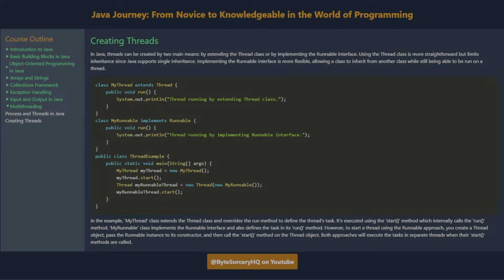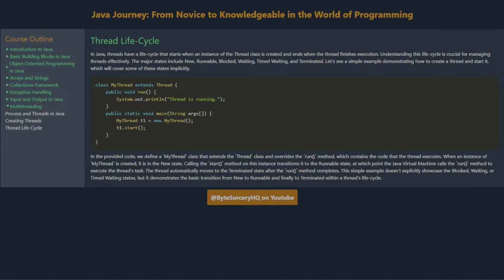In the example, the MyThread class extends the Thread class and overrides the run method to define the thread's task. It's executed using the start method, which internally calls the run method. The MyRunnable class implements the Runnable interface and also defines the task in its run method. However, to start a thread using the Runnable approach, you create a Thread object, pass the Runnable instance to its constructor, and then call the start method on the Thread object. Both approaches will execute the tasks in separate threads when their start methods are called.